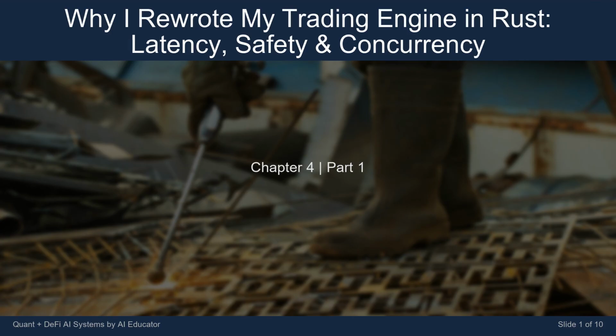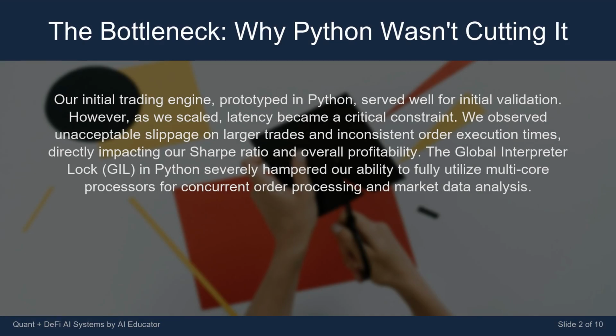Today's lesson is titled Why I Rewrote My Trading Engine in Rust: Latency, Safety and Concurrency. Our initial trading engine, prototyped in Python, served well for initial validation. However, as we scaled, latency became a critical constraint. We observed unacceptable slippage on larger trades and inconsistent order execution times, directly impacting our Sharpe ratio and overall profitability.